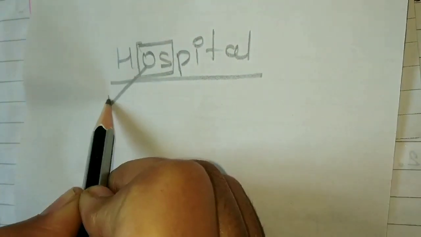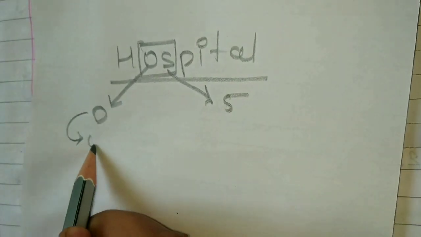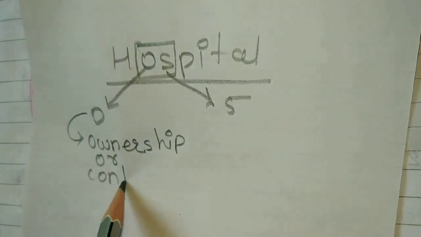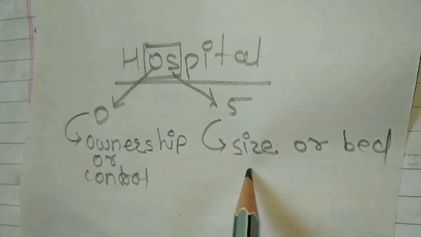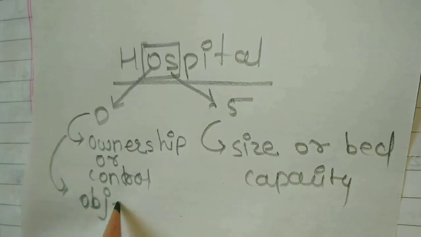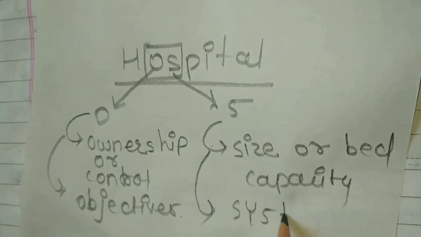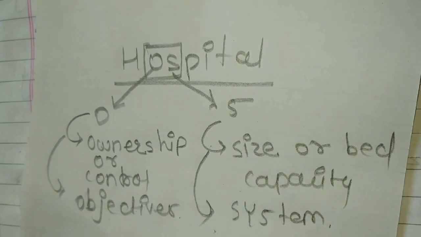In the spelling of hospital, there is O and S. O for ownership or control. S for size or bed capacity. Again O for objectives, and S for system. By this simple trick, we can remember all the 4 types of hospitals very easily.